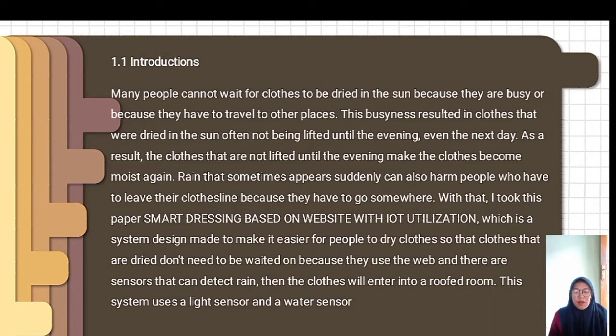Then the clothes will be taken in, as this system uses a light sensor and a water sensor.